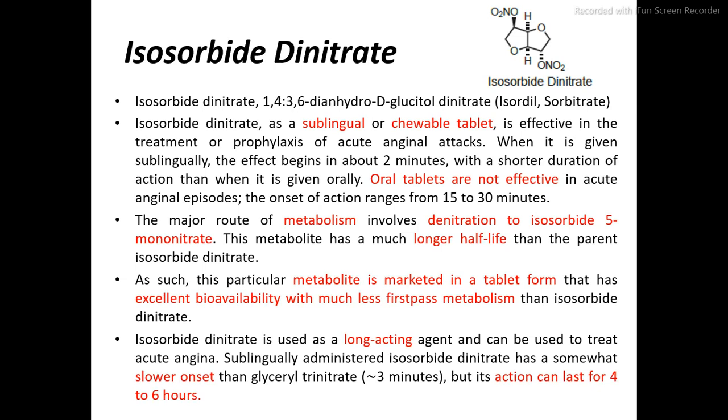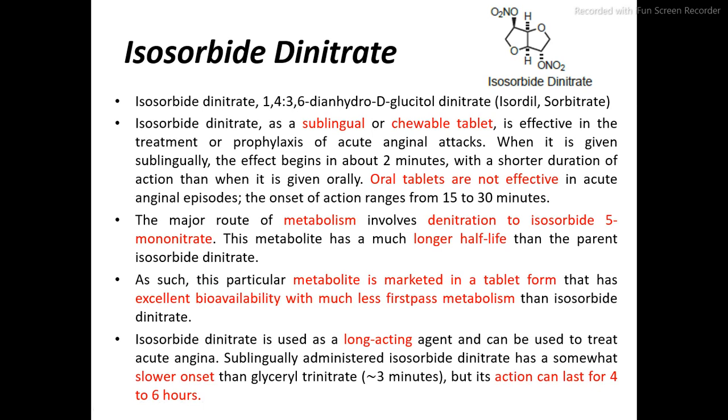The metabolism involves denitration to isosorbide 5-mononitrate. So one of the nitrate groups is liberated, resulting in the formation of a metabolic product, that is isosorbide 5-mononitrate. The metabolite has a much longer half-life than the parent isosorbide dinitrate. As such, this metabolite is marketed in a tablet form that has excellent bioavailability with much less first-pass metabolism than isosorbide dinitrate.